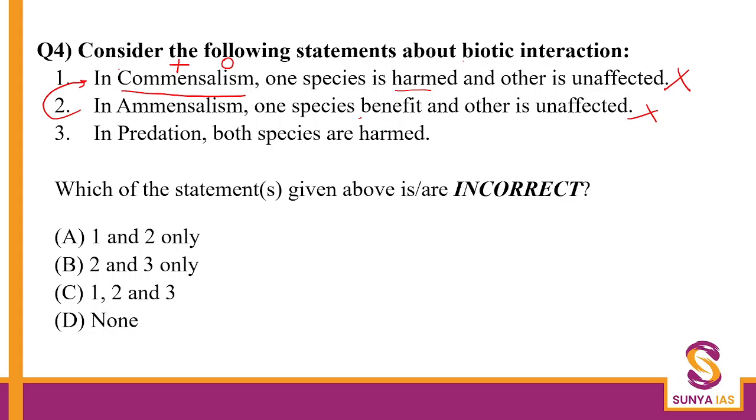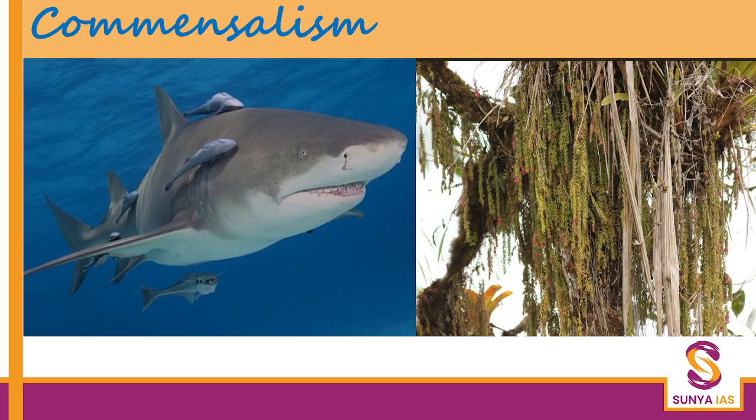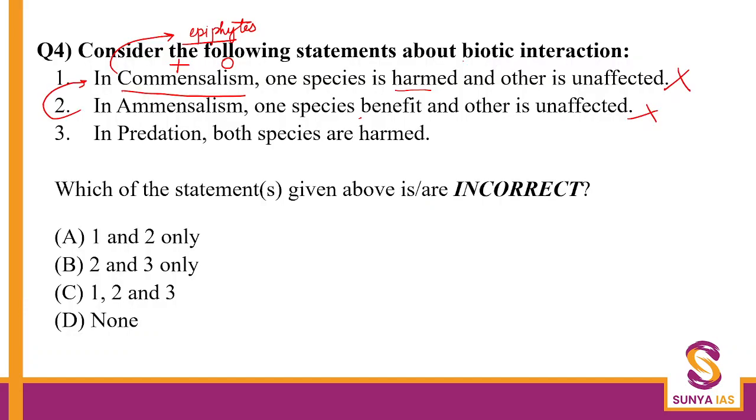Okay. Example, we've already seen the examples. Let's say for commensalism, it is the epiphytes which grow on the trees, especially in the tropical rainforests. That will be an example. Like, for example, these trees, right? They will get, let's say, support and nutrition, but the other tree is not benefited or harmed, while the epiphyte is benefited, right? That we've already understood.